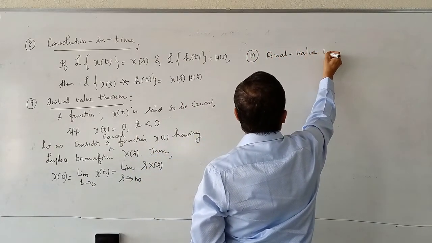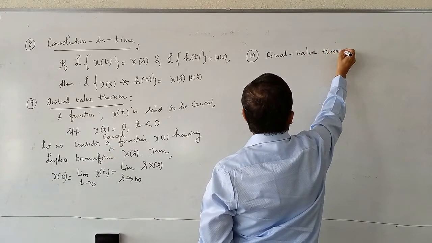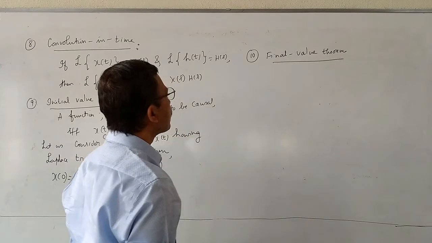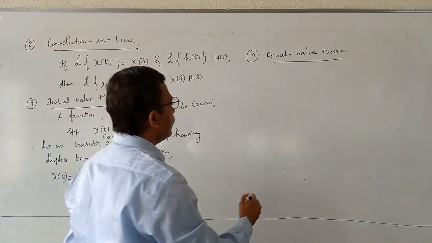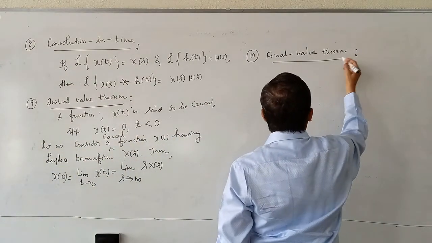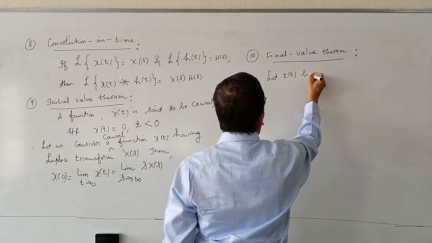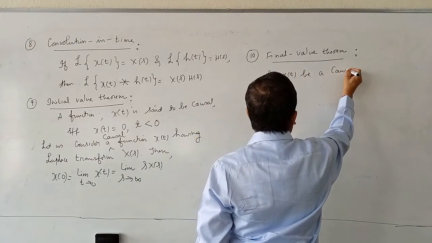Final value theorem. Let x of t be a causal sequence.